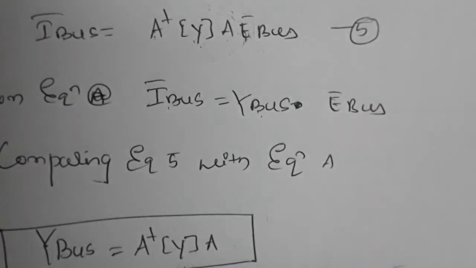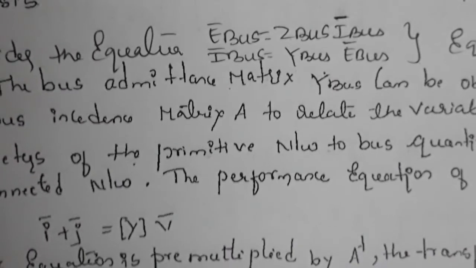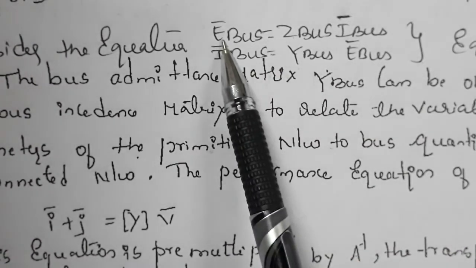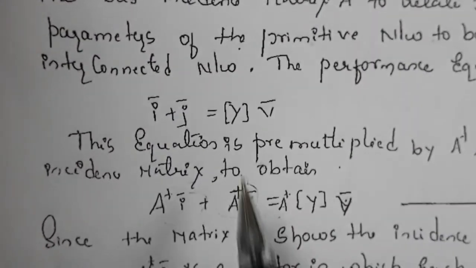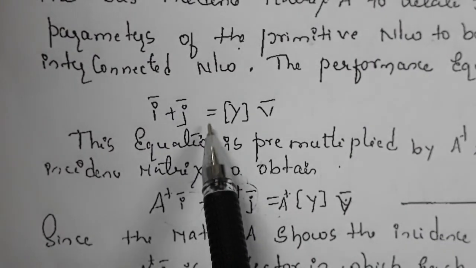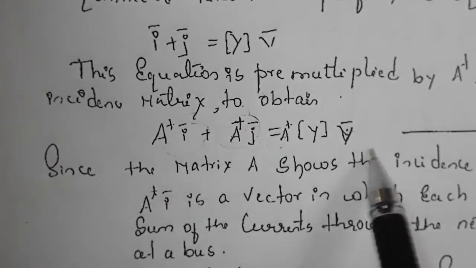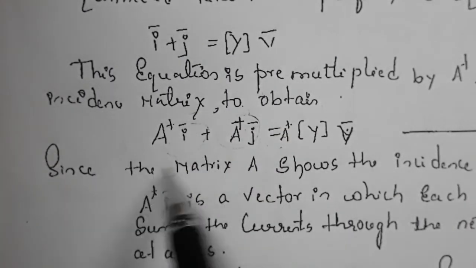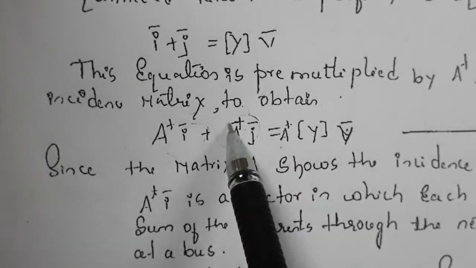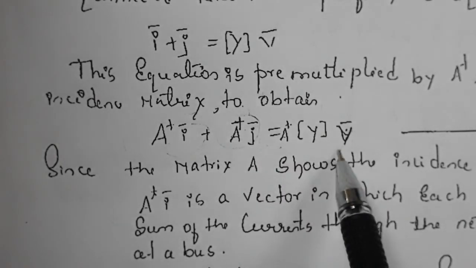So this is all about the singular transformation derivation. What we have done here, let's glance through it. In this derivation we have taken the general form of the equation. Once you get this primitive network equation, this is the summary I am explaining: you have to multiply by A transpose everywhere, and this will be 0 and this will be nothing but I bus, and along with that you have to form V bus. What is this V bus?